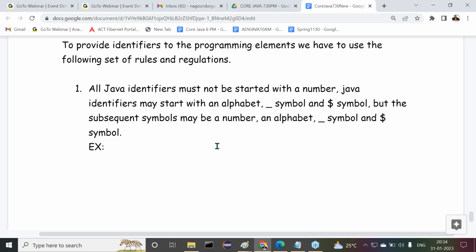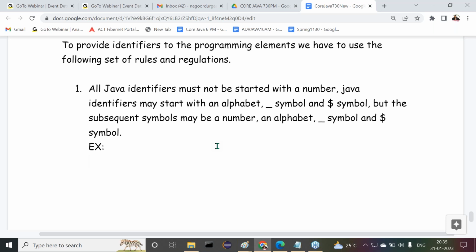What is the meaning of subsequent symbols? The first letter should be an alphabet, underscore symbol, or dollar symbol; it shouldn't be a number. If you have multiple words in a single identifier, the first symbol of the second, third, and fourth words are all subsequent symbols, and they may be a number, an alphabet, underscore symbol, or dollar symbol.